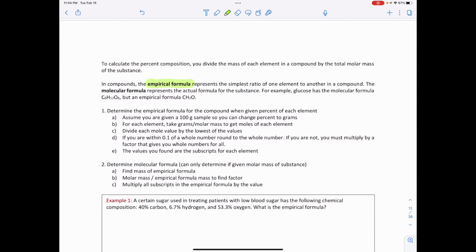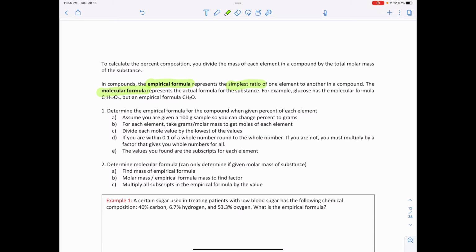In compounds, the empirical formula represents the simplest ratio of one element to another in a compound. The molecular formula represents the actual formula of the substance. For example, glucose has a molecular formula of C6H12O6. That is the actual formula of glucose. But we can reduce that because all three subscripts are divisible by 6. When we reduce the molecular formula, what we get is the empirical formula.